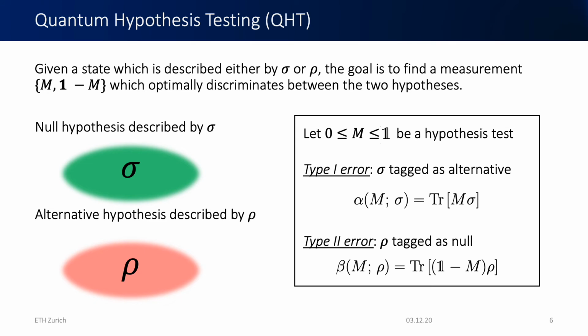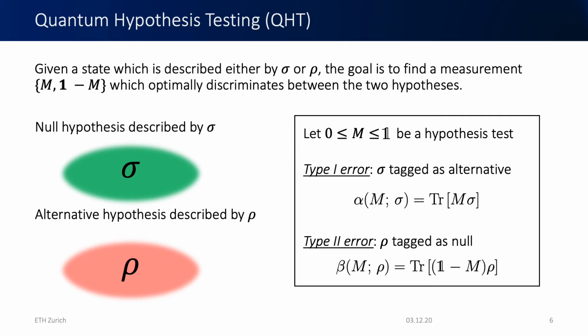So let me formalize a bit or give a brief intro to quantum hypothesis testing. Given a state which is described either by sigma or rho, and we don't know whether it's sigma or rho, the goal of quantum hypothesis testing is to find a measurement which optimally discriminates between the two hypotheses. So sigma is the null hypothesis and rho is the alternative hypothesis. And optimal here means that we're trying to minimize the probability of conducting an error.